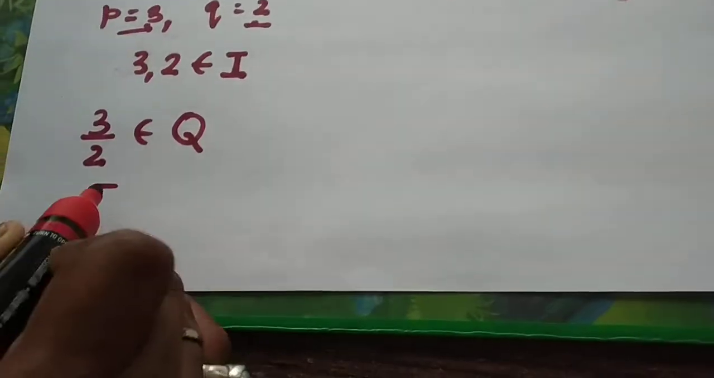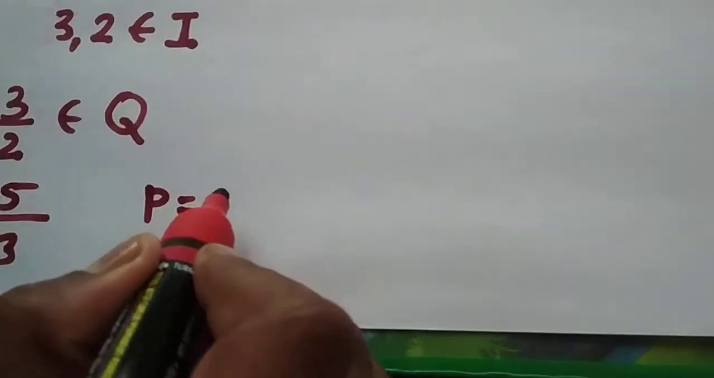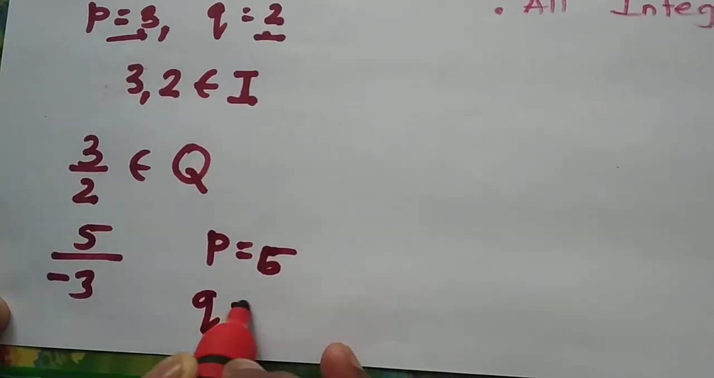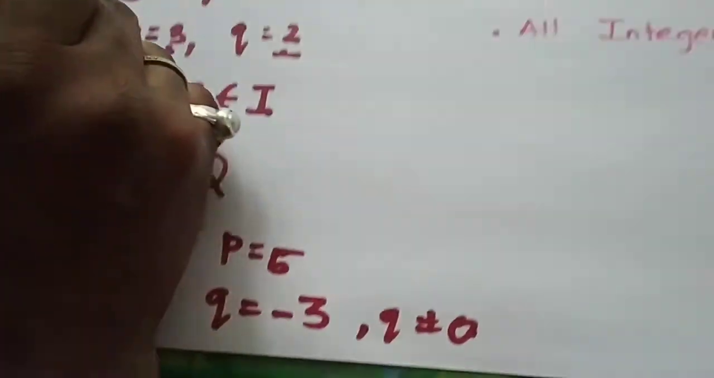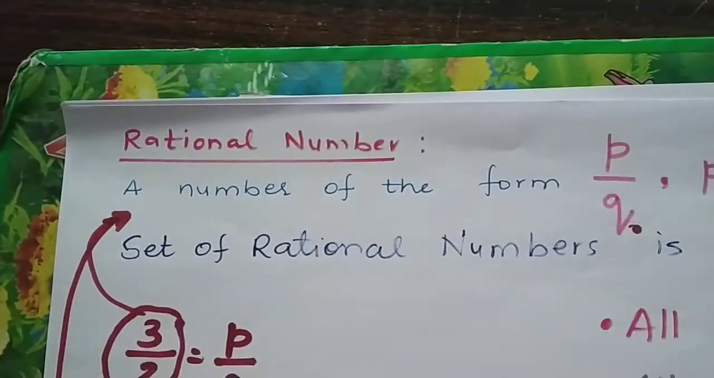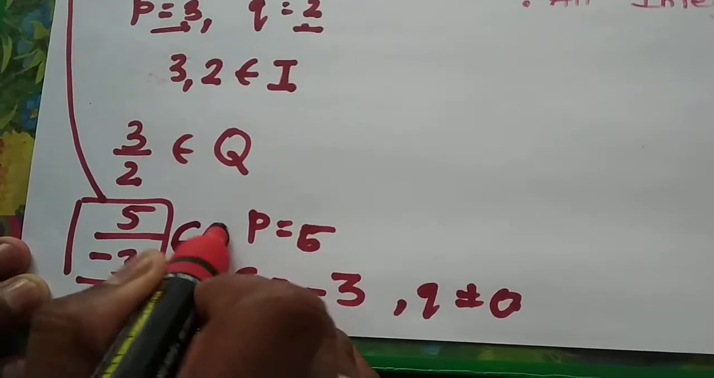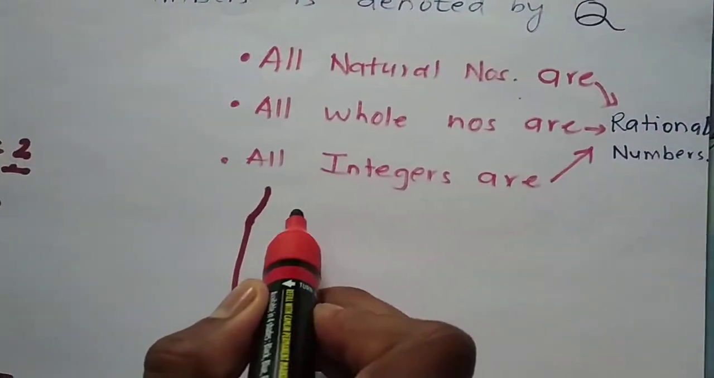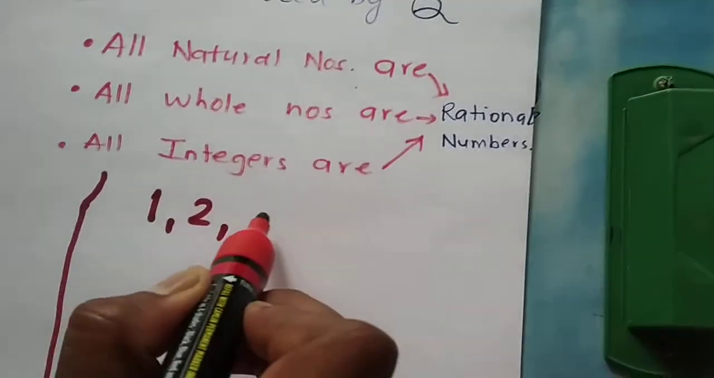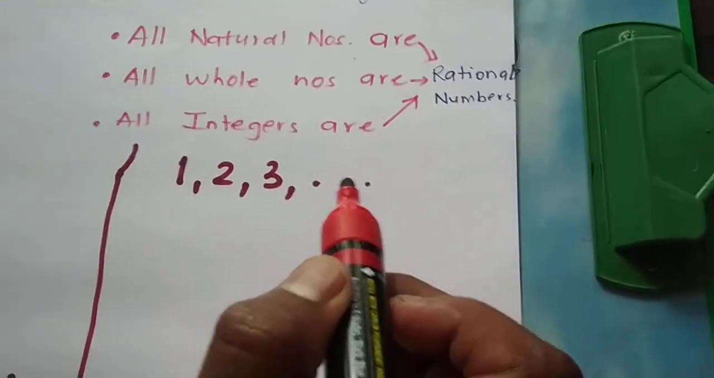Take 5 upon -3. Here p is equal to 5, q is equal to -3 and q is not equal to 0. Therefore, this 5 by -3 satisfies the definition of a rational number. Therefore, 5 upon -3 also belongs to the set of rational numbers. Now see, in the set of natural numbers, there is 1, there is 2, there is 3 and so on. So many numbers, infinite numbers.